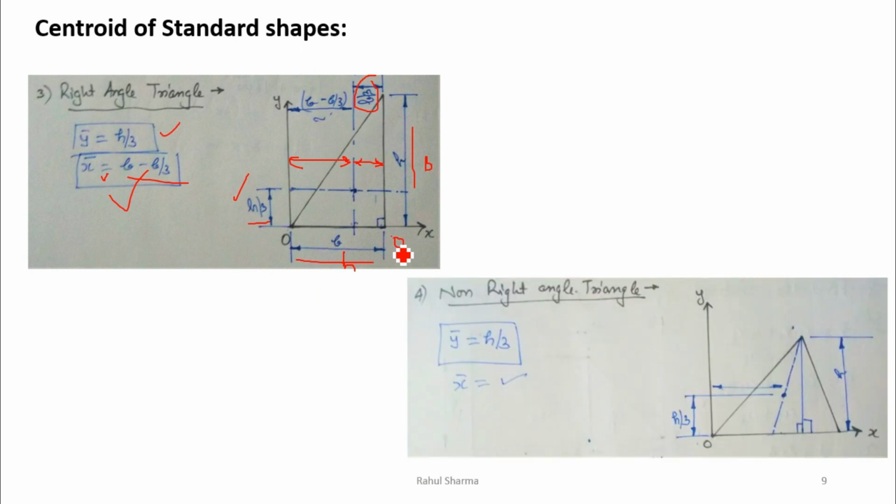Now if a non right angle triangle is given, in that case y bar will be h by 3, same like this one, but to calculate x bar we have to divide. Now this is a non right angle triangle, we can say this is not having any perpendicular angle. So in this case we divide this into two right angle triangles, and we can find out the x bar separately.